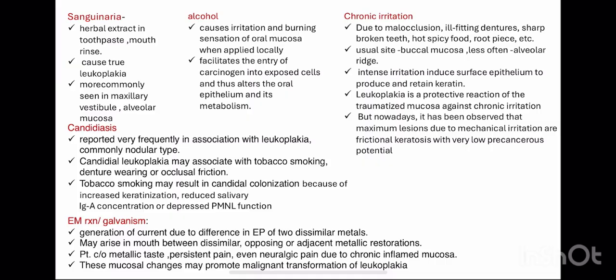Then intense irritation induce surface epithelium to produce and retain keratin, and this is how leukoplakia occurs. Okay, and here leukoplakia is a protective reaction of the traumatized mucosa against the chronic irritation. So, but nowadays it has been observed that maximum lesion due to mechanical irritation are frictional keratosis with very low precancerous potential.